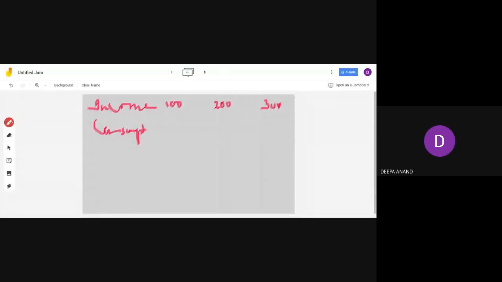Then write consumption: 80, 120 and 180. Income is given and consumption is given. What do you have to find out? APC and APS. That means average propensity to consume and average propensity to save. You have to find out.